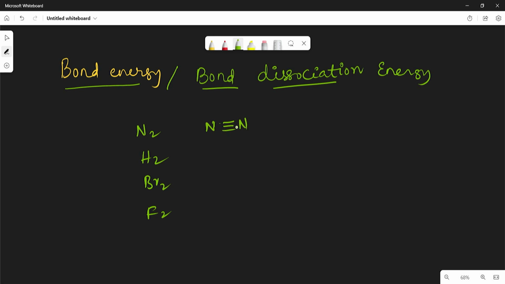To break that covalent bond, you need some energy. That energy is called bond energy or bond dissociation energy. Is it okay? Generally it is expressed in kilojoules per mole. So this is all about bond energy and bond length.